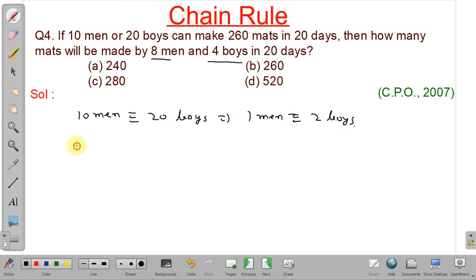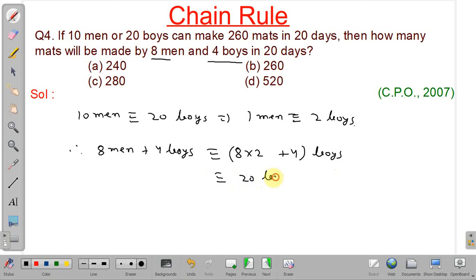Okay. So when 8 men and 4 boys are working together, it will be equivalent to 8 into 2 boys plus 4 boys. So it is equivalent to 20 boys.